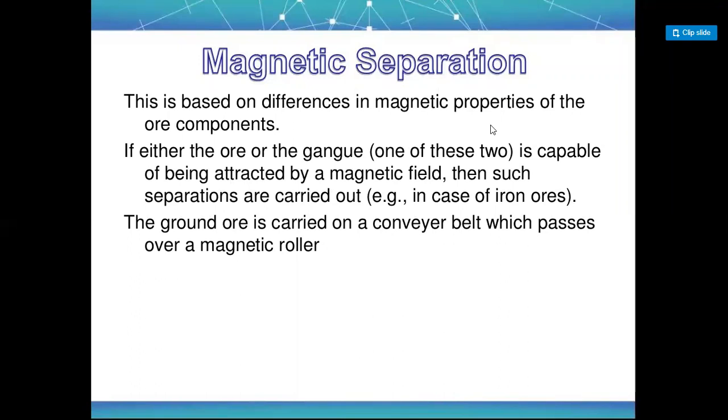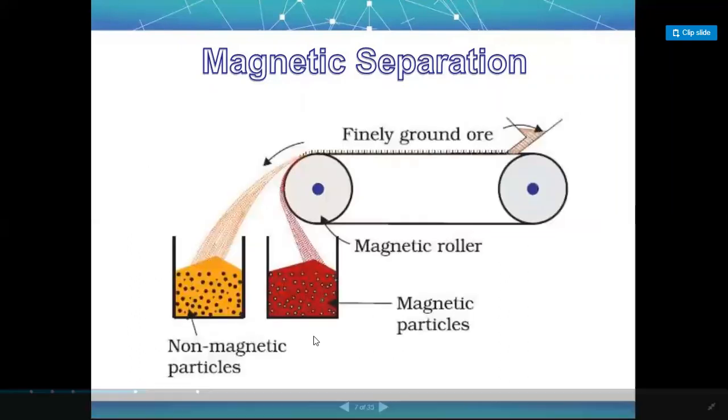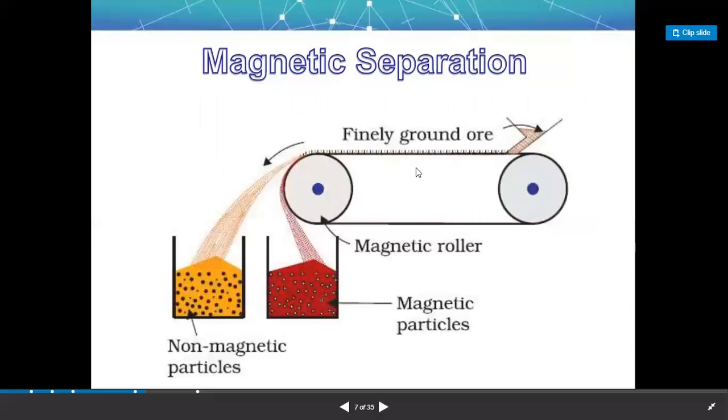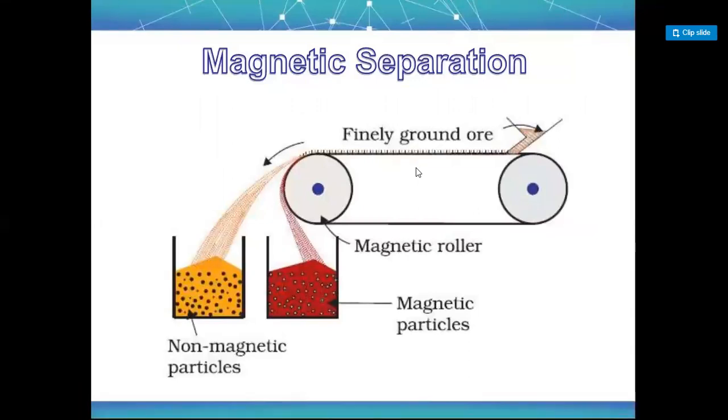What happens? They just crush the metal. See, this is the finely ground ore. We extract the ore from the earth's crust, then crush it and make a fine powder out of it. After concentration, you mine out that ore, separate the clay, sand, mud, each and everything which sticks to that ore. After that, crush the ore and make a fine powder.